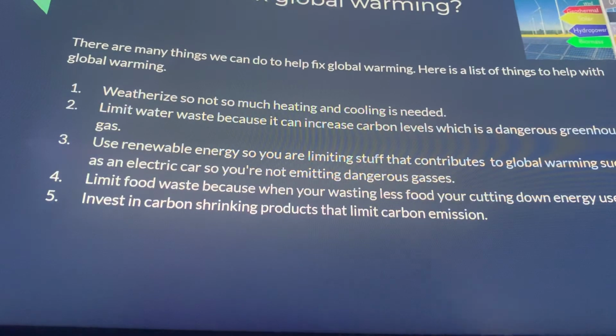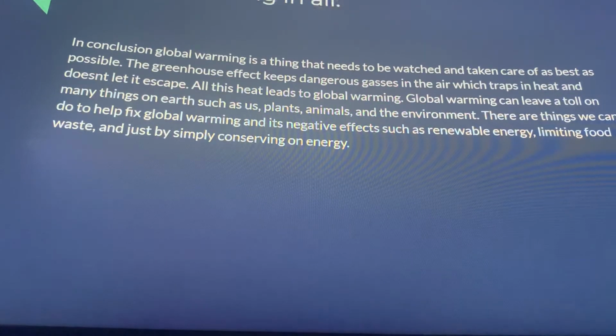Invest in carbon shrinking products that limit carbon emission. In conclusion, global warming is a thing that needs to be watched and taken care of as best as possible. The greenhouse effect keeps dangerous gases in the air, which traps in heat and doesn't let it escape. All this heat leads to global warming.